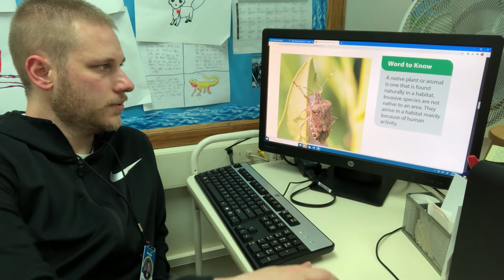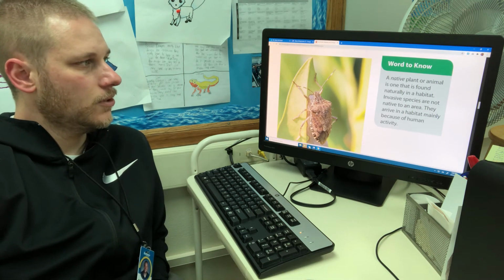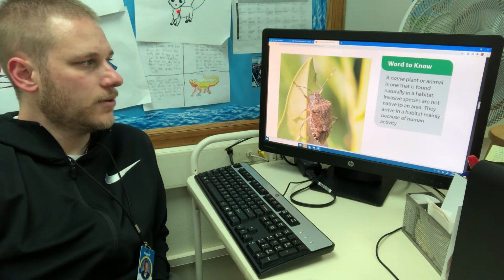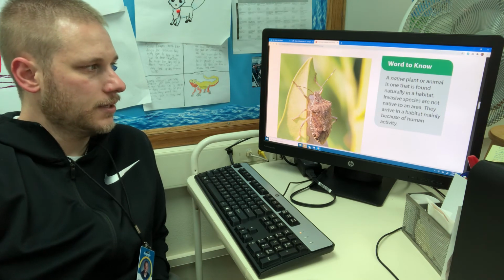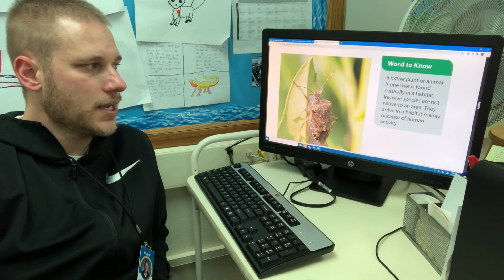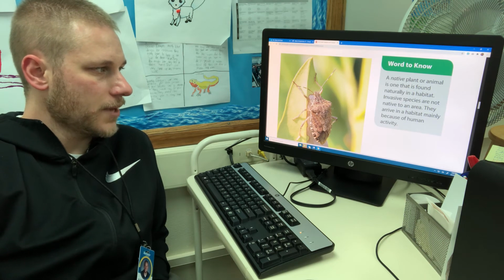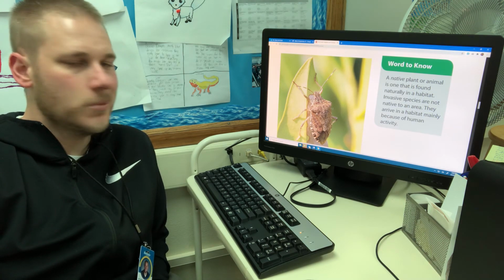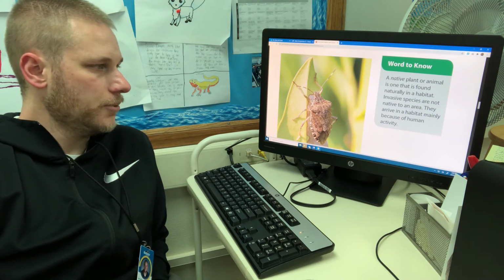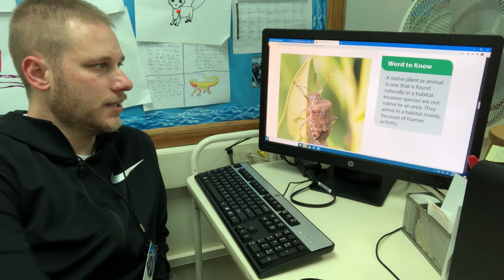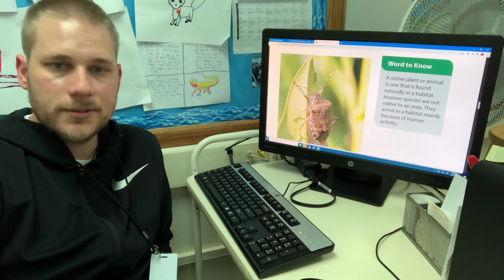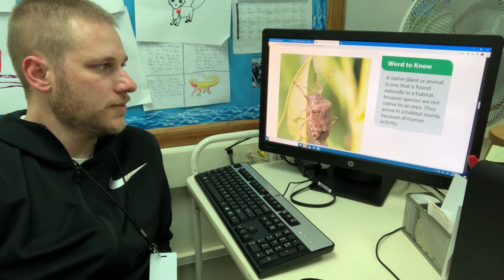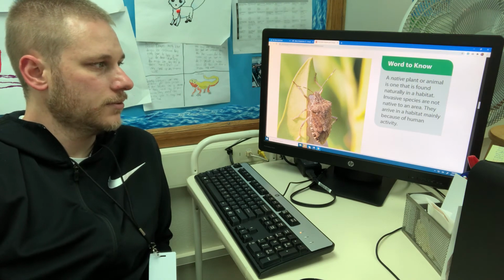Word to know: a native plant or animal is one that is found naturally in its habitat. Invasive species are not native to the area. They arrive in a habitat mainly because of human activity. So if you were to put DiMaggio, a bearded dragon, in the desert in Arizona, it would be an invasive species if it eats other animals there and it wasn't meant to be there.